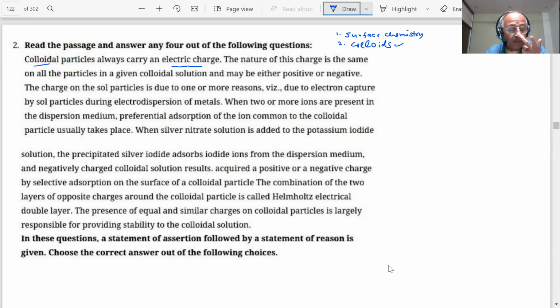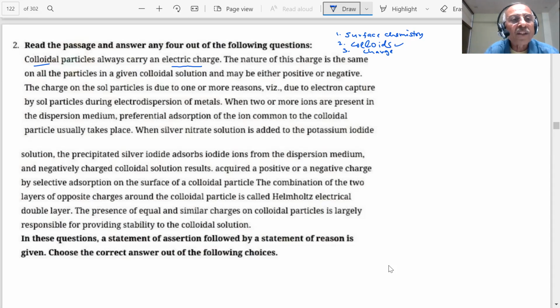Okay. Be with me, because you are going to learn so much from one paragraph. Complete chapter, I will give you. They are having electric charge. Do they have charge? Yes or no? Tell me. Yes, sir, they have charge. How do they get charge, you know? Let us see.